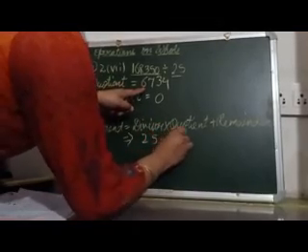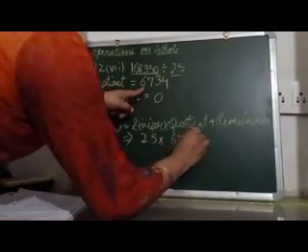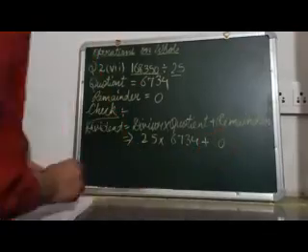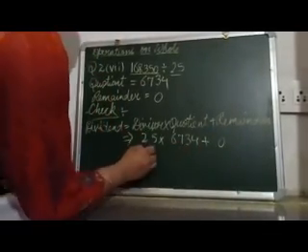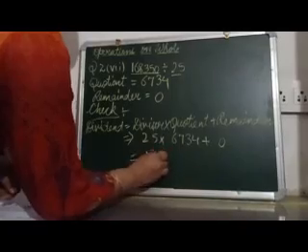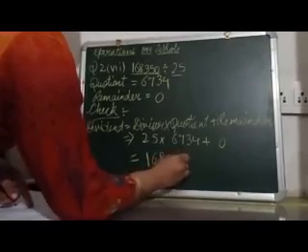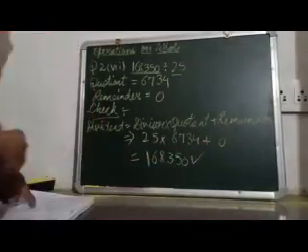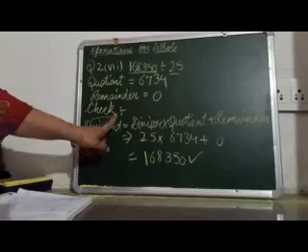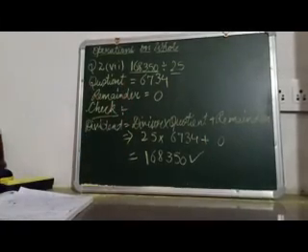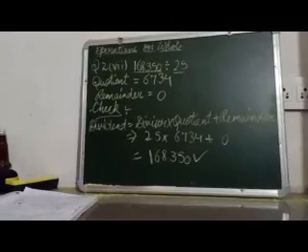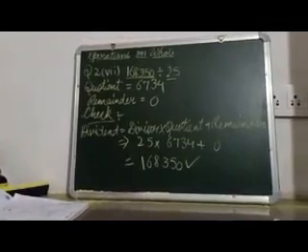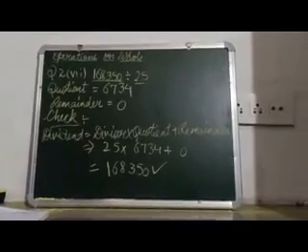Quotient is 6734 plus remainder is 0. When we multiply these numbers, we will get 168,350, which is our dividend. So this matches with this. That means our division is correct. So this is how we can perform the division of the whole numbers, and we can check whether we have performed it correctly or not.